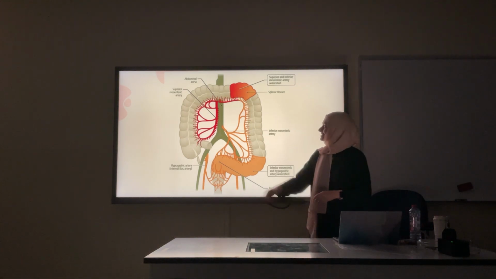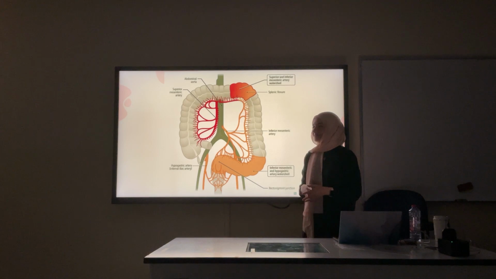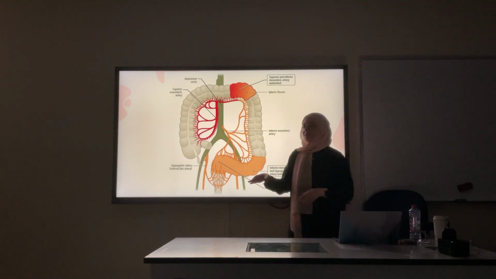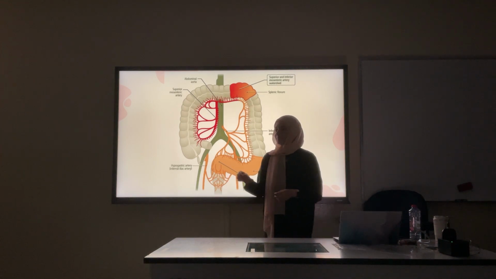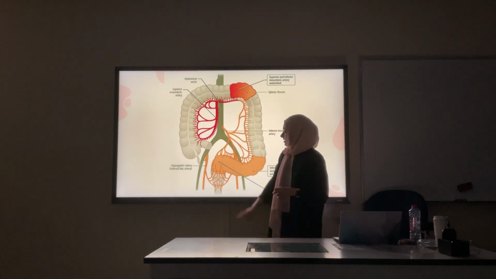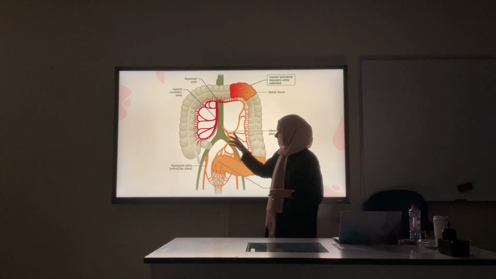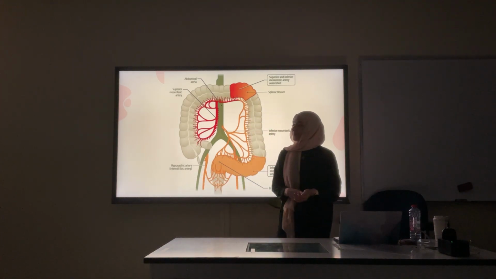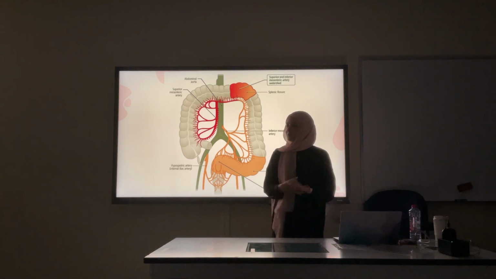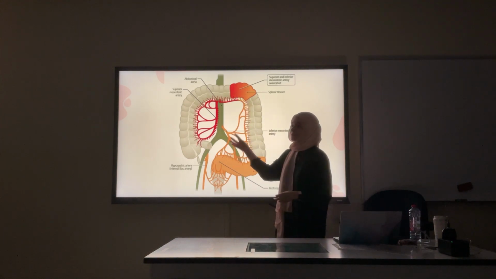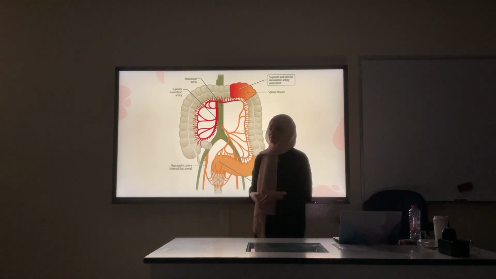Splenic flexure and the rectosigmoid also. Okay. And what's the significance of these, Yani? They have dual supply from the SMA and the IMA in the splenic flexure. And the rectosigmoid has supply from the IMA and the internal iliac artery. If there was shock or hypovolemia or these complications, these are the areas that will get affected because they will receive the least amount of blood supply.